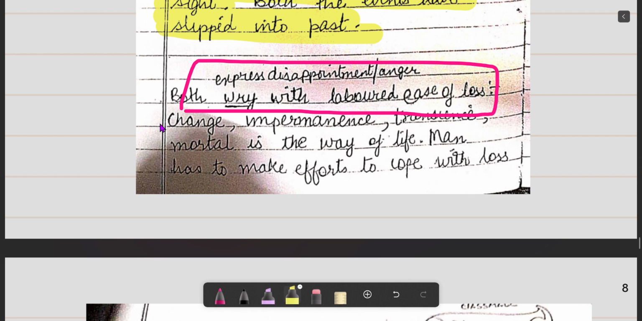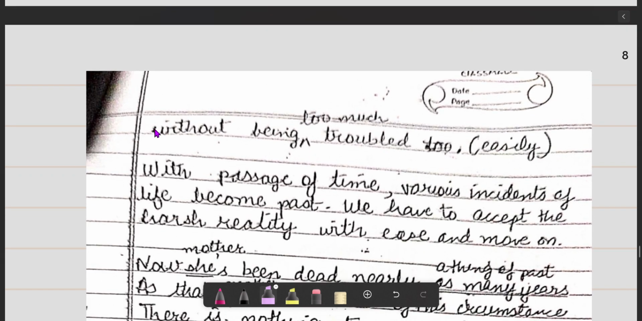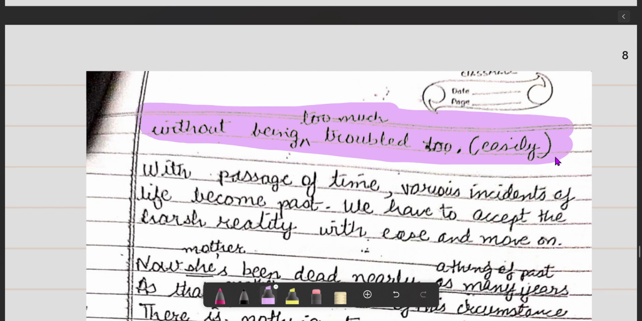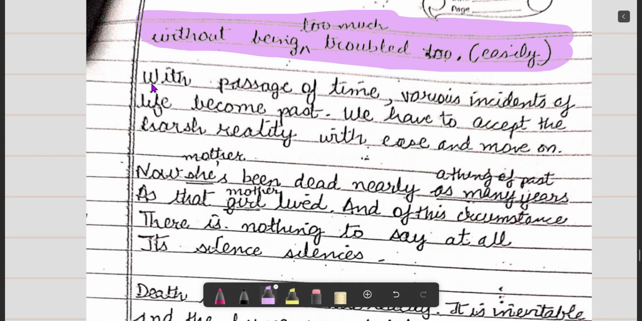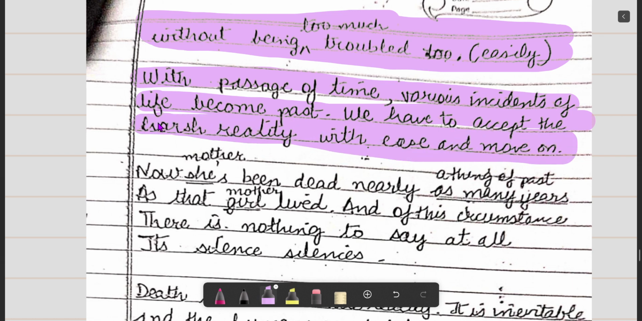This means change, impermanence, transience; mortal is the way of life. Man has to make efforts to cope with the loss without being too much troubled. So what do you have to do easily? You have to move on with your life. It is not that you hold on to one thing and sit. With the passage of time, various incidents of life become past. We have to accept the harsh reality with ease and move on.